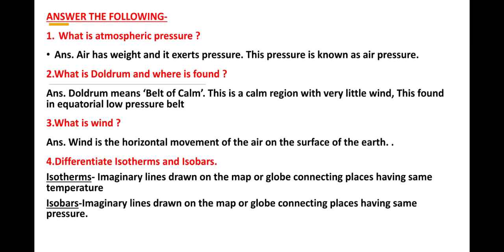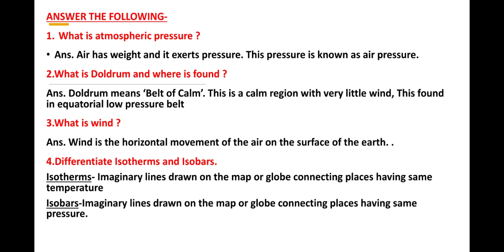Now here you see, answer the following questions. What is atmospheric pressure? One line answer: air has weight and it exerts pressure. This pressure is known as air pressure. Now what is doldrum and where is it found? Doldrum means belt of calm. There is no wind there because the air becomes warm and it rises up. So this is a calm region with very little wind. This is found in the equatorial low pressure belt. Now what is wind? Wind is the horizontal movement of the air on the surface of the earth.